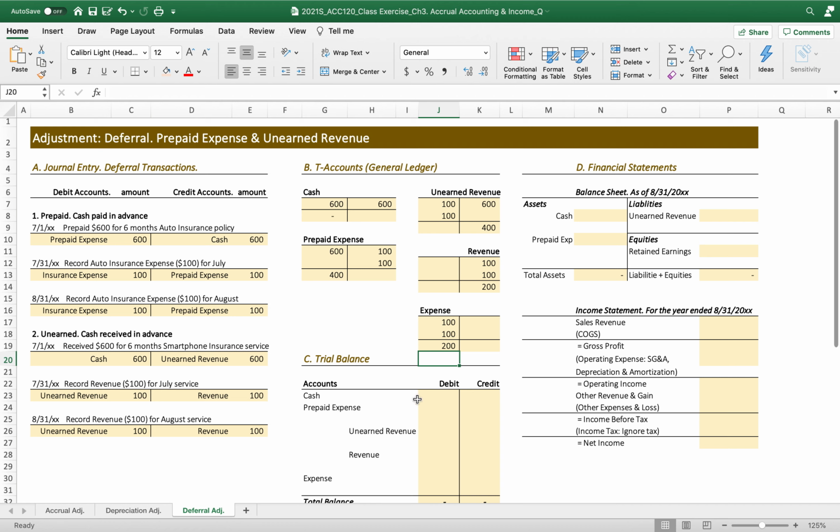So let's make sure that we post all the journal entries into the T accounts. Cash 600 and 600, then prepaid 600 and 100.